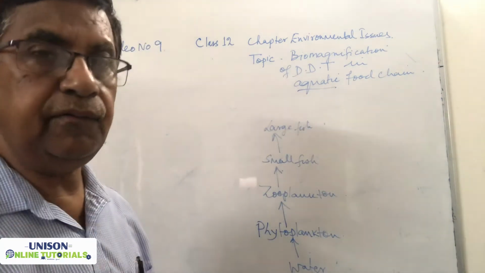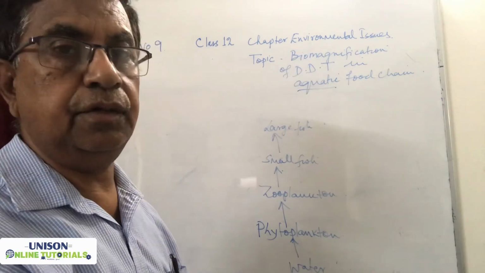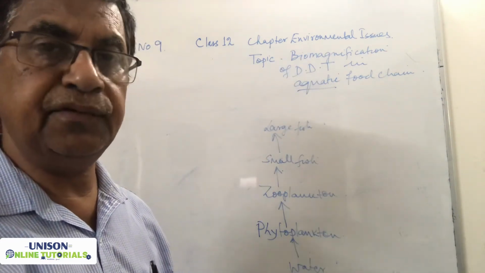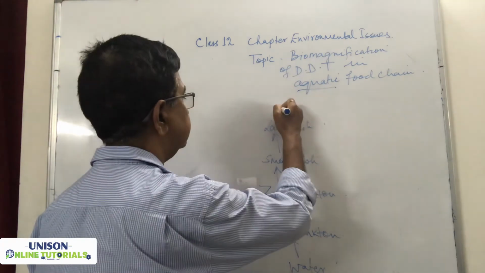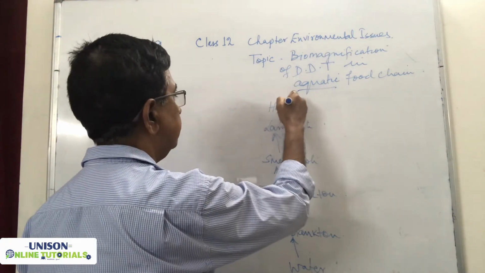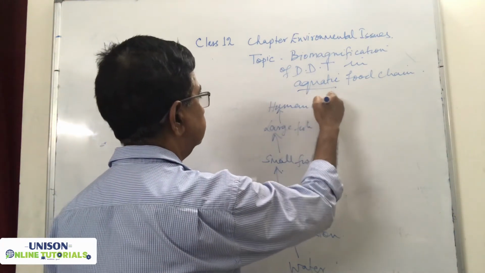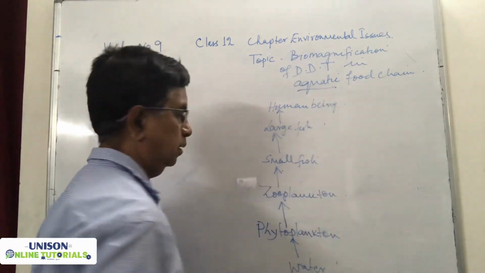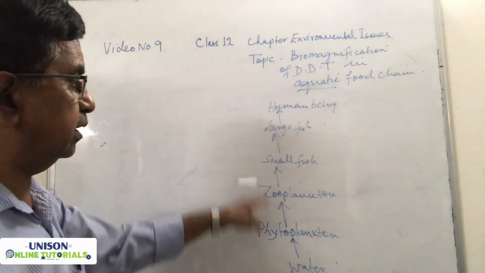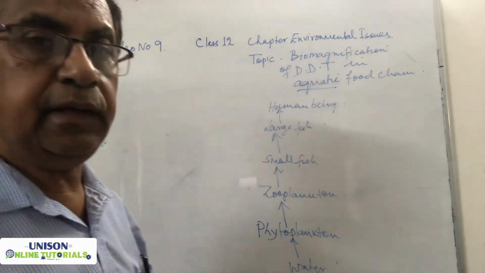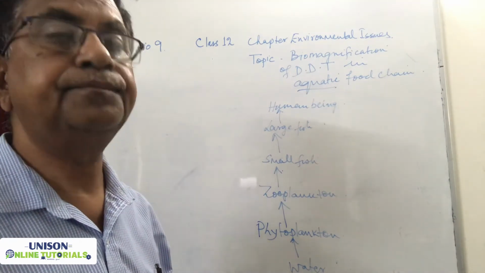Human beings are always at the last of the food chain, at the top of the food chain. So large fish are eaten by human beings. So this is the food chain in the water body, or aquatic food chain.